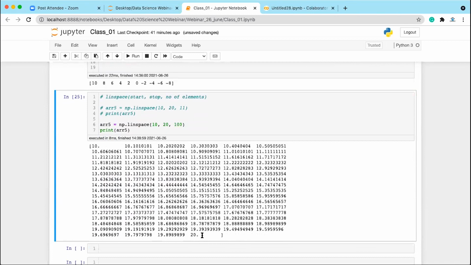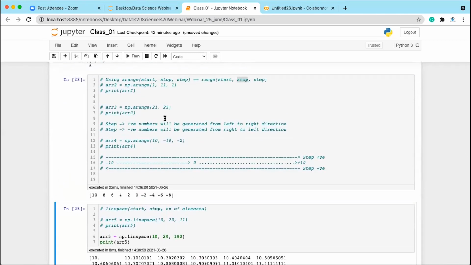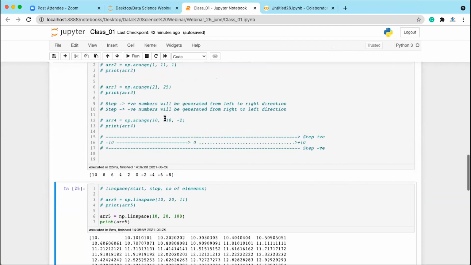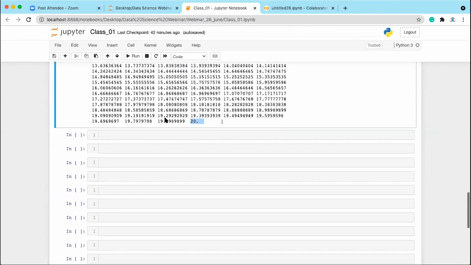20 is included here, no? 20 is included in this. In the case of the linspace function, the last value, the stop value, is inclusive, but in the case of the arange function, it is not inclusive. Is that clear, everyone? Any question? Okay, so we have seen the linspace function.